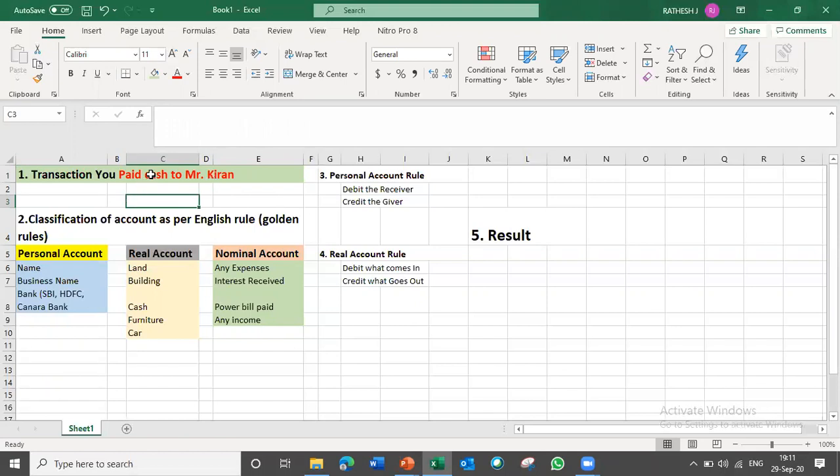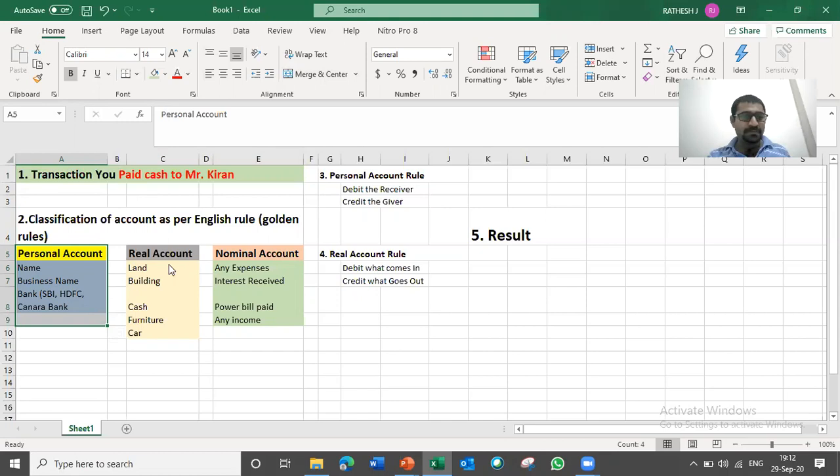Only four words are there. Out of these, the two core words are cash and Kiran. Cash is one aspect, Kiran is one aspect. By using this second point, identify where cash will come and where Kiran will come. First we'll take the term cash. Cash is not there in personal account. Then check the real account: land, building, cash. Yes, here cash is there.